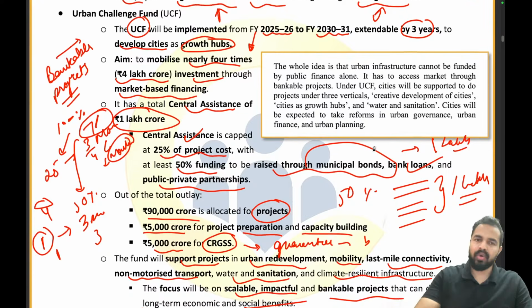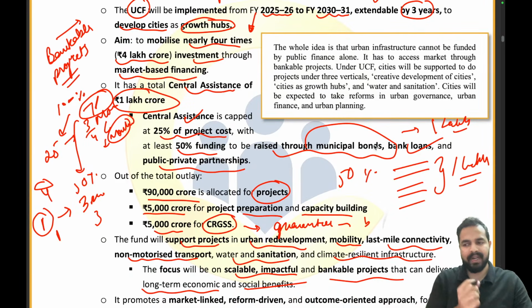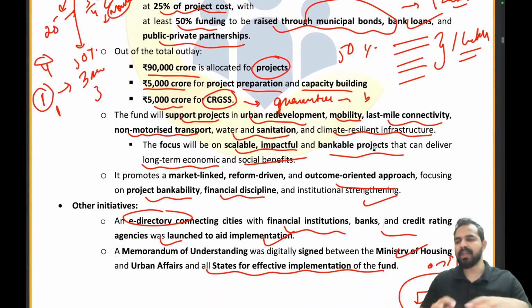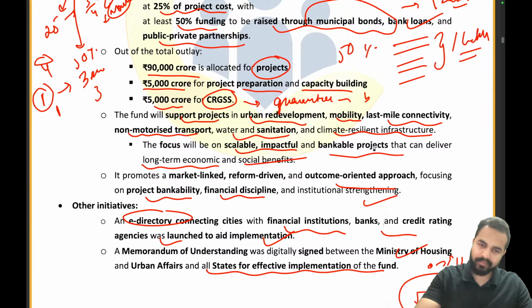Okay. So total investment by government will be 1 lakh crore. The total mobilization will be of 3 lakh crores by the borrower, and total cumulative amount will be 4 lakh crores. Now there is a capping on the total amount of the project cost that can be given by the government, that is 25%, and at least 50% of that should be from the municipal bonds, bank loans and the public-private partnerships. Now when we talk about the composition will be 90,000 crore, 5,000 crore, 5,000 crore. There are the 3 different components.